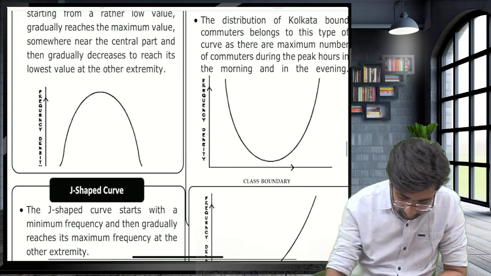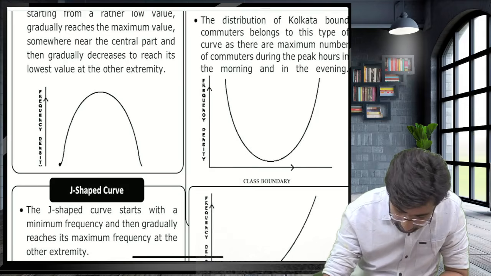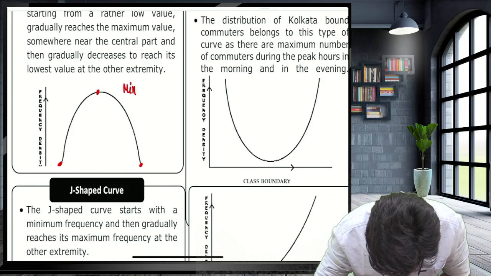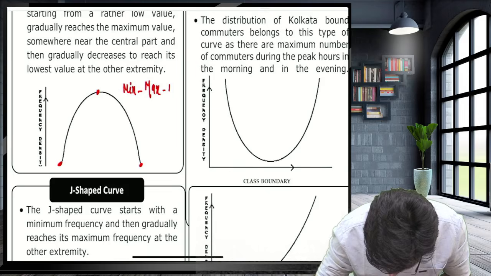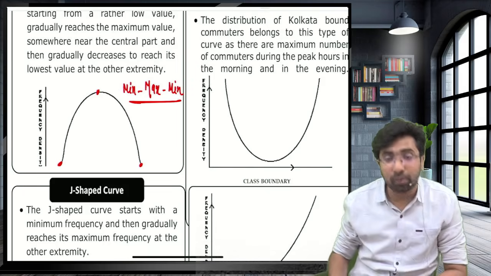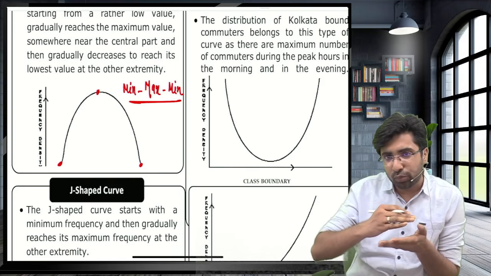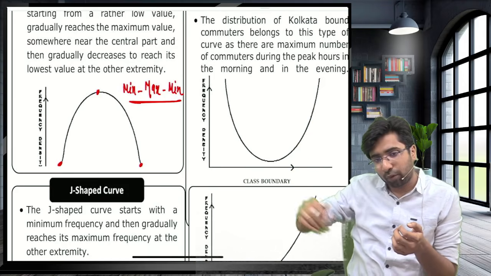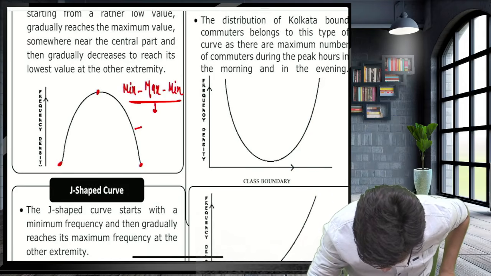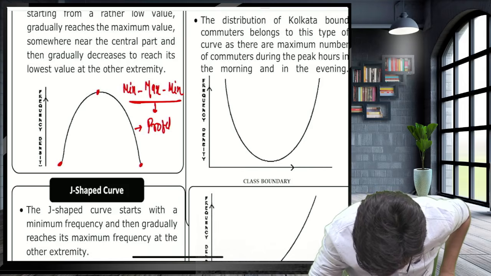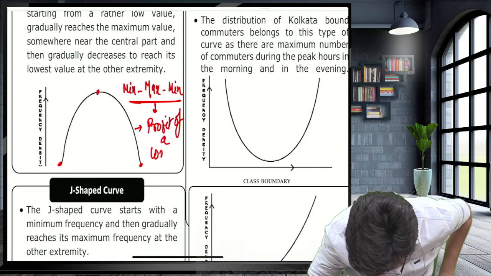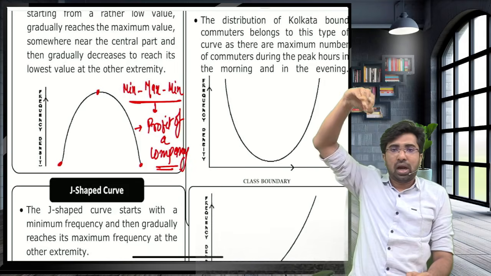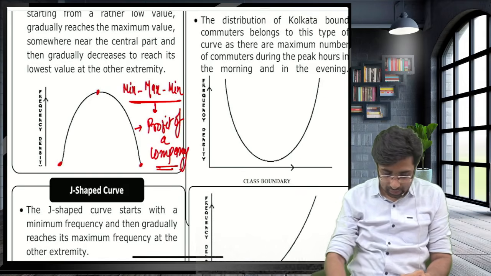Now see what happens. This starts from the minimum frequency, reaches the maximum, then again comes to the minimum. This is the bell shape. For example, the profit of a company starts from the very lowest point, then reaches the peak, the highest profit, then again comes down to lower profit. So this is an example of a bell-shaped curve: minimum to high, high to minimum again. Highlight three things: low, max, low.